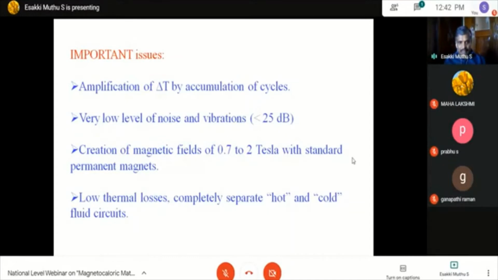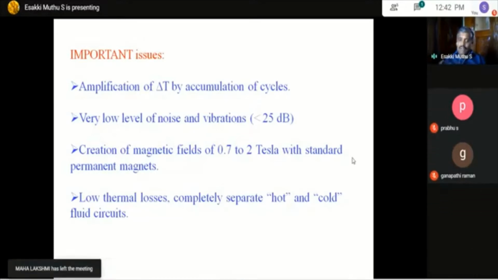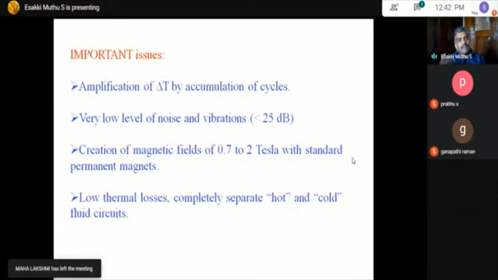And at the same time, for any magnetic material, if you apply a higher magnetic field, the magnetic value also increases. But going for a higher magnetic field is very difficult, since a permanent magnet is available only up to 2 to 2.5 Tesla normally.